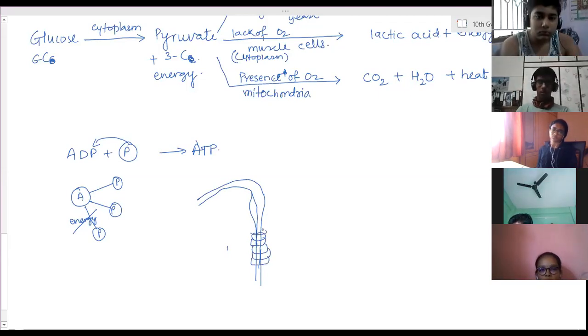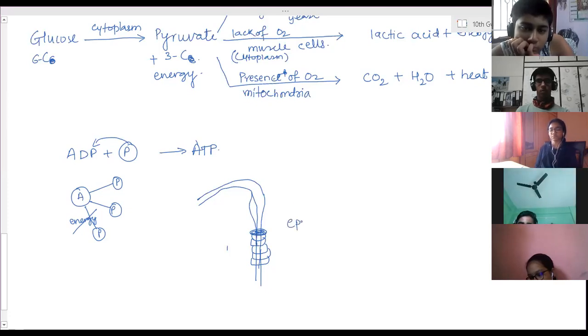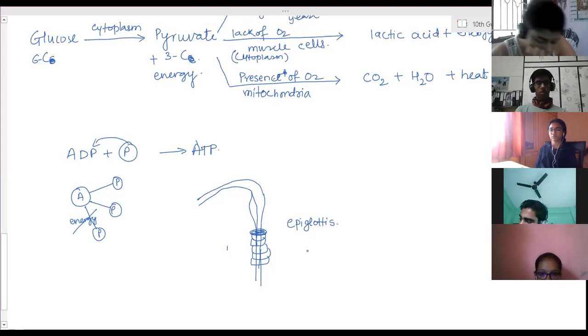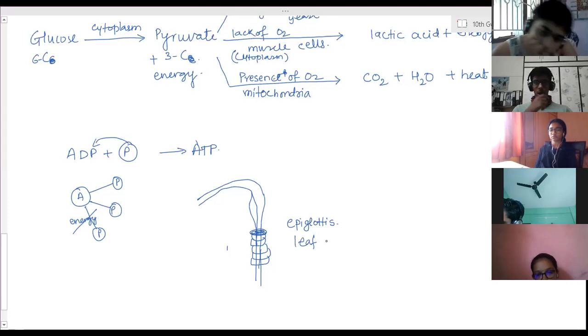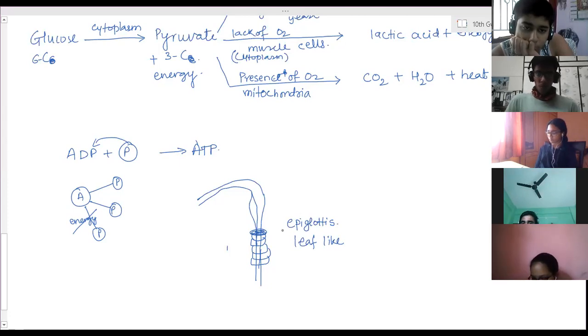Above here, near the larynx region, the voice box, there is a leaf-like aperture that is called the epiglottis. That area is called the glottis, and the small leaf-like portion is called the epiglottis. The function of the epiglottis is to cover the trachea when you are swallowing any food.